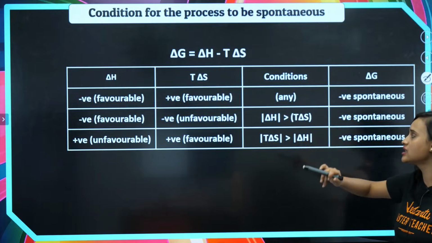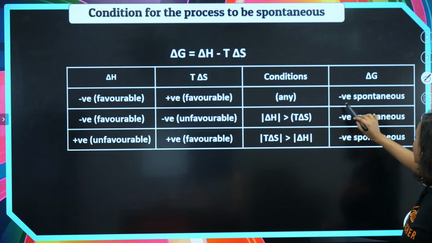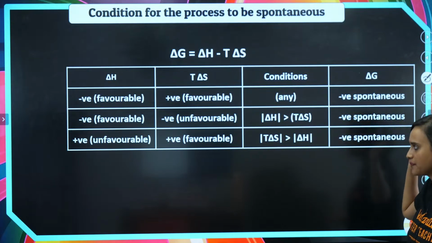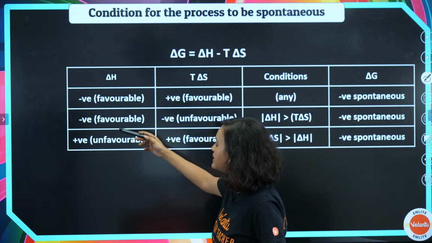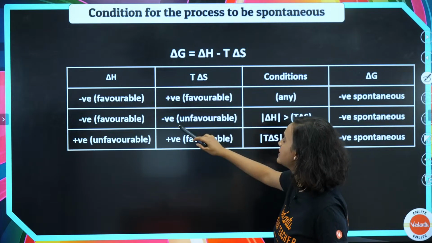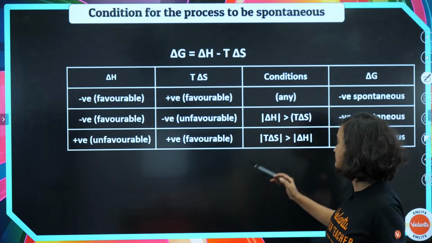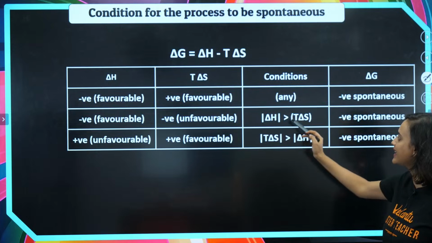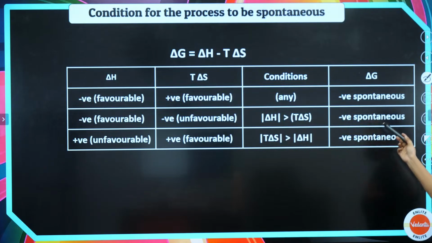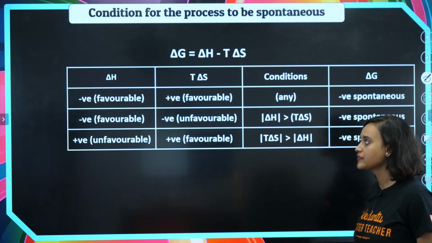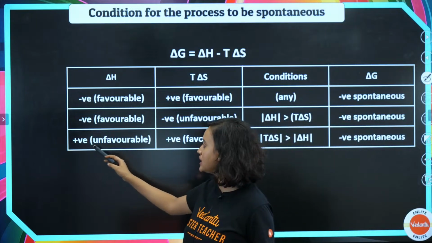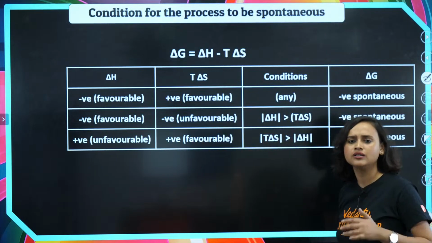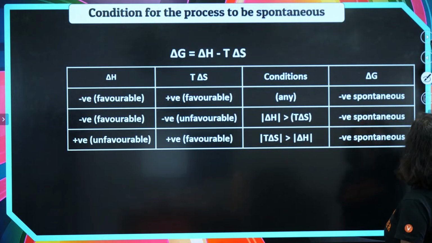Under any conditions, if delta G is negative, it is spontaneous. Delta H, if it is negative, is favorable. T delta S, if it is negative, is unfavorable. So here, what will you see? You will see that delta H is greater than T delta S, which makes delta G negative, so spontaneous. Now delta H, if it is positive, is unfavorable. You can see the values later on.